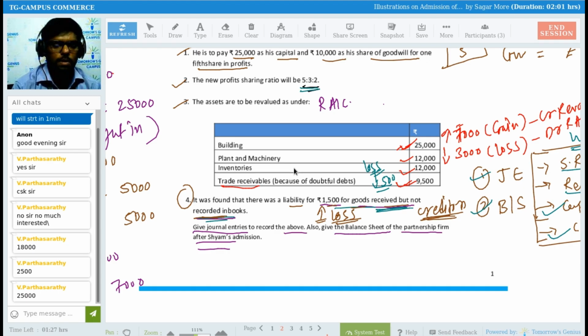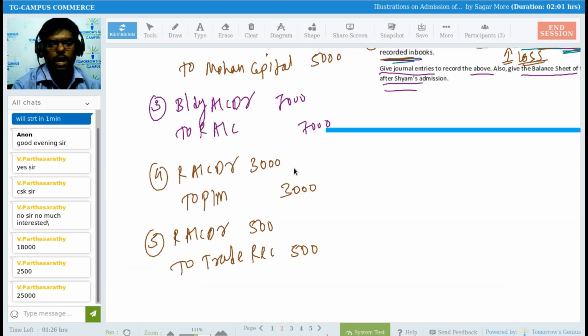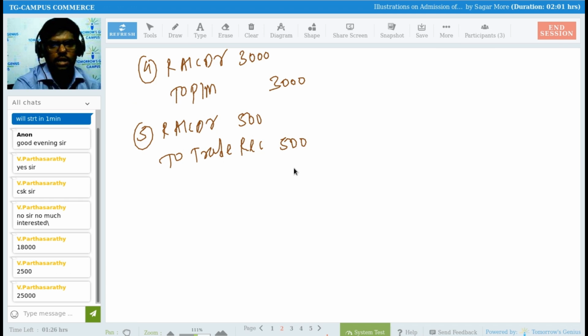Because I have purchased goods on a credit basis only. That's why, if I paid the amount on the spot, then it is not a liability. Sadhana, Shivarish, Parthsarthi, I have purchased goods on a credit basis, so then only it's a liability. So I will be passing a journal entry for the unrecorded liability. It's a loss for me. I will be debiting revaluation account, simple. I will be debiting revaluation account and crediting creditors account. So revaluation account debit.